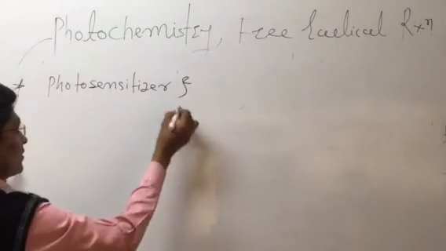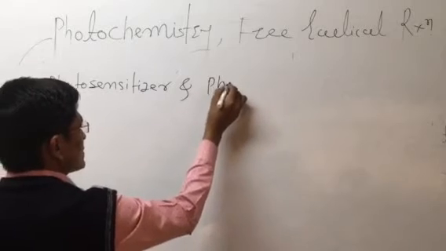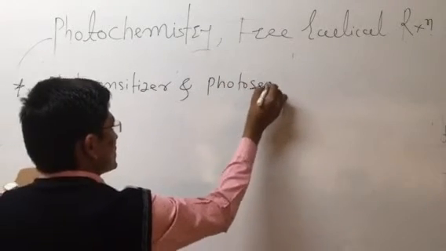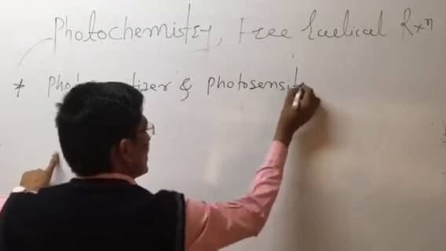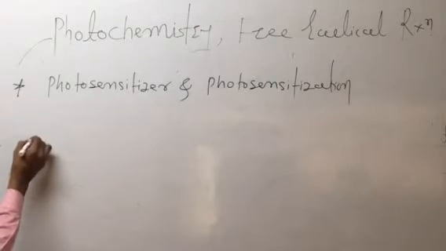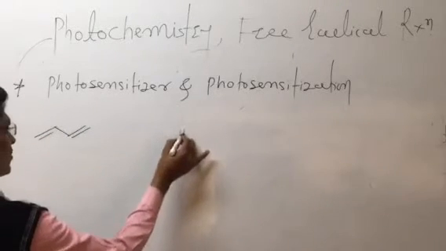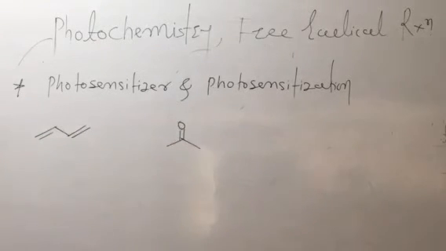Photosensitizer, and the next concept, photosensitization. First of all, we have these molecules: 1,3-butadiene and a carbonyl compound. ये हमारे पास दो एग्जाम्पल है, दो मॉलिक्यूल्स है.